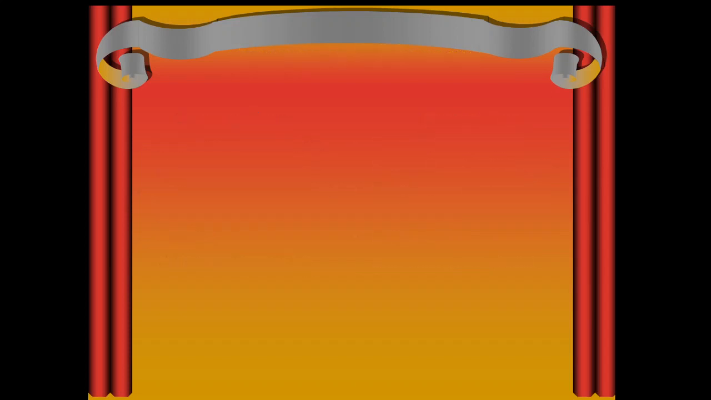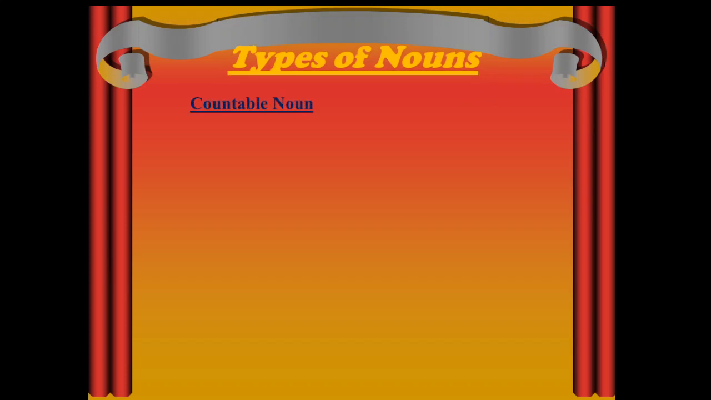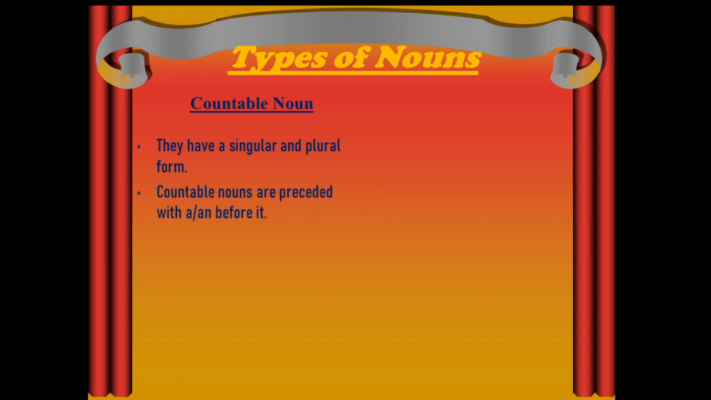So heading towards the next two types of nouns, countable and uncountable nouns. First one, countable noun. They have a singular and plural form. That means we can use it in one number and multiple as well. Countable nouns are preceded with a or an. Also they can be numbered. Now let's see examples based on these points: a car, a desk, 2 cups, house, bike. So here I showed you some examples based on the points given for countable noun.